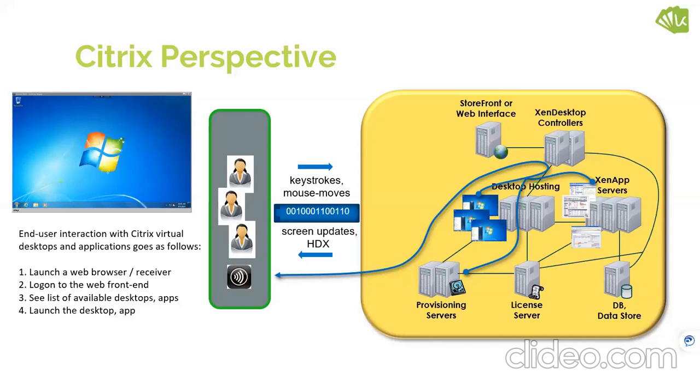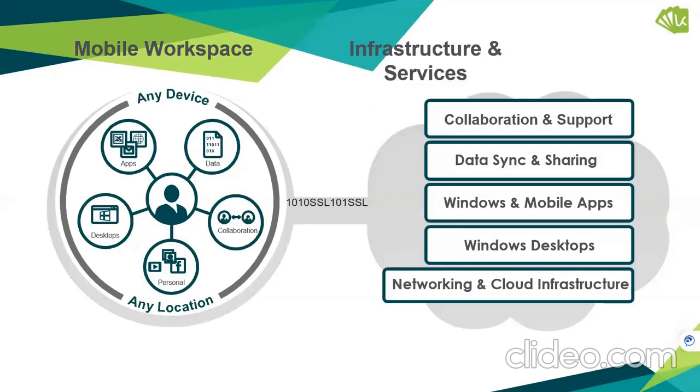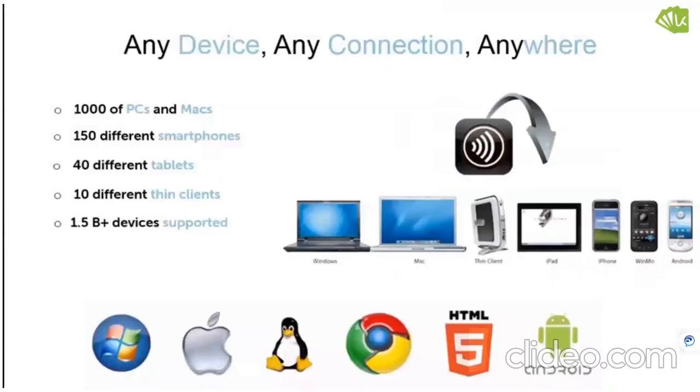Technology anywhere, any workspace. Through mobile also you can access your applications from the App Center or Play Store. You can just search for the receiver or a compatible version for iOS or Windows also. So you are able to access any of the applications. This is the complete infrastructure here.